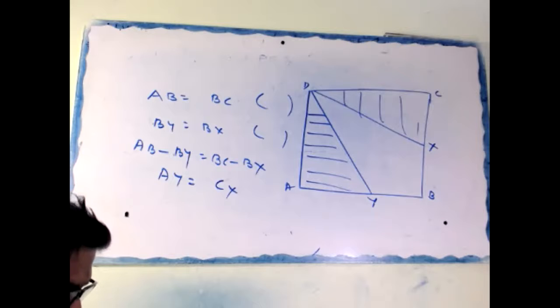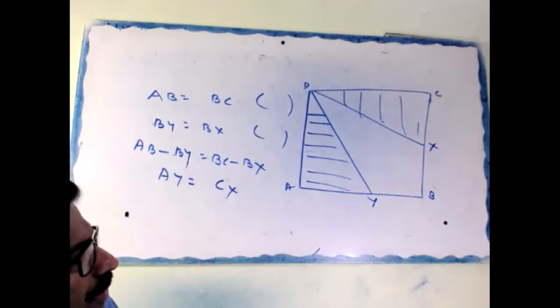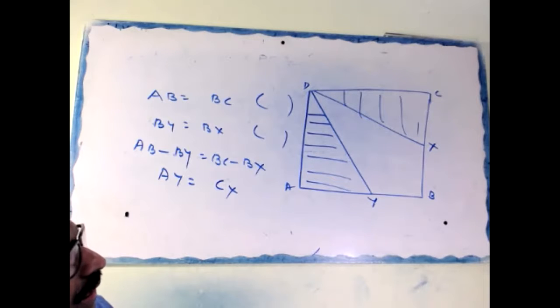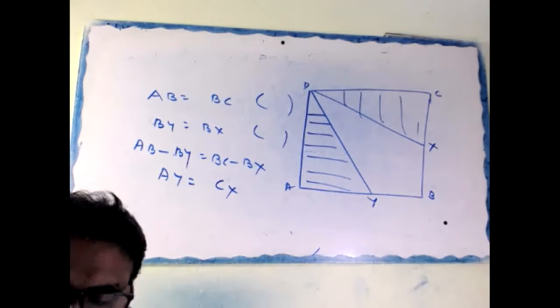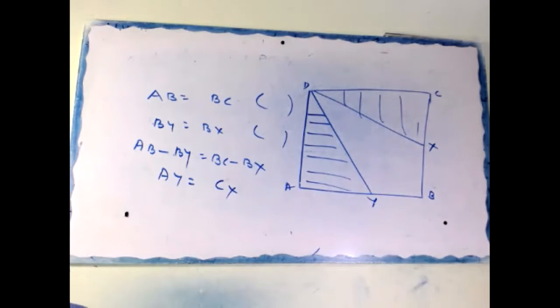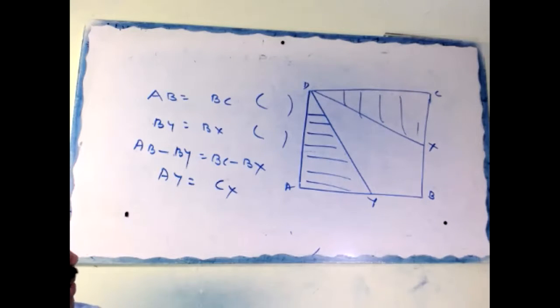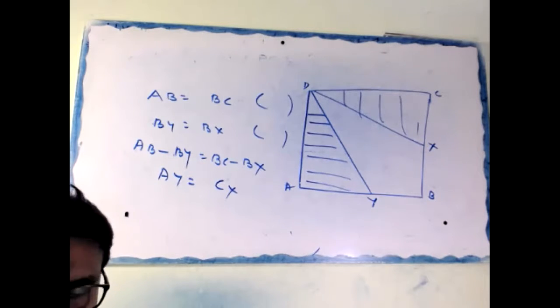Okay, after that, now look here. In triangles DAY and DCX, DA equals DC, sides of a square. Angle A equals angle C, 90 degrees, each angle of a square. AY equals CX, proved. Therefore, triangle DAY is congruent to triangle DCX by SAS congruency.